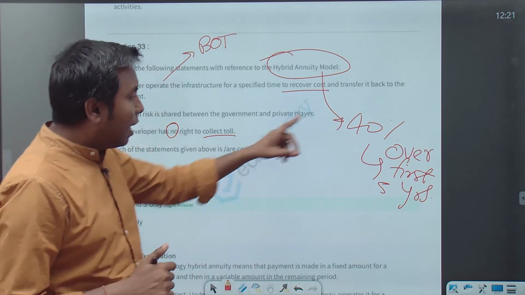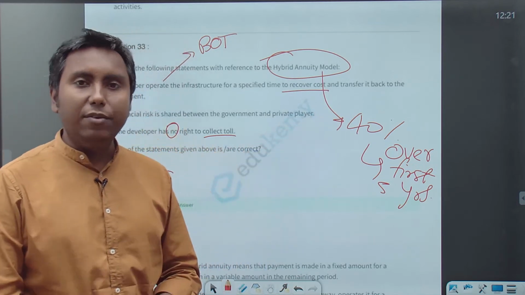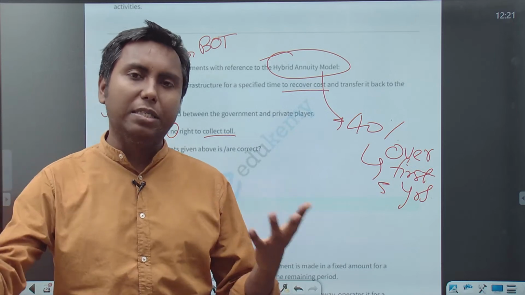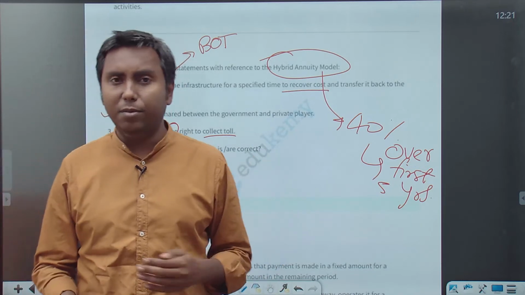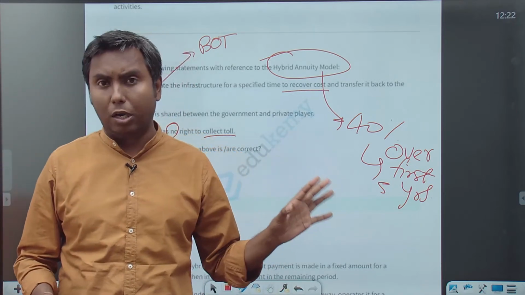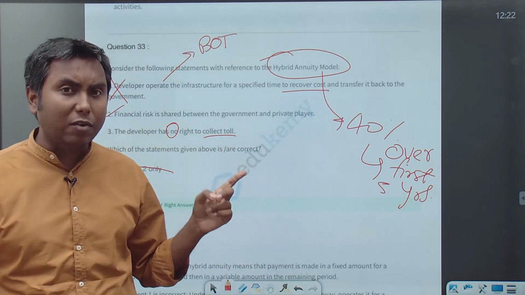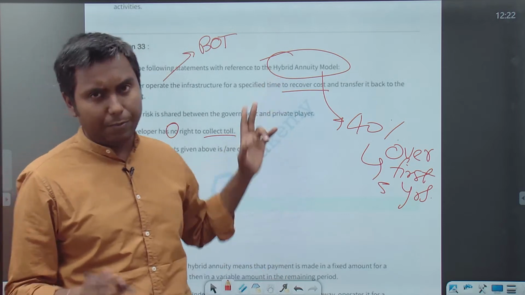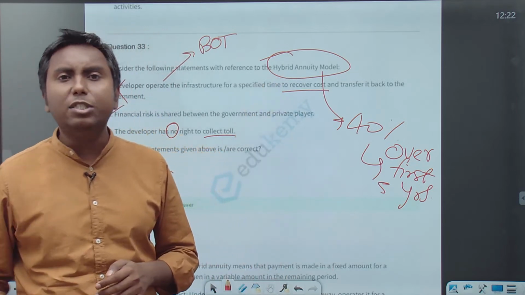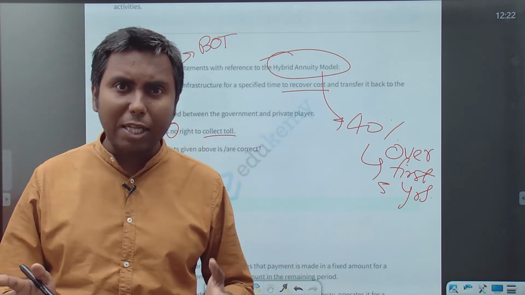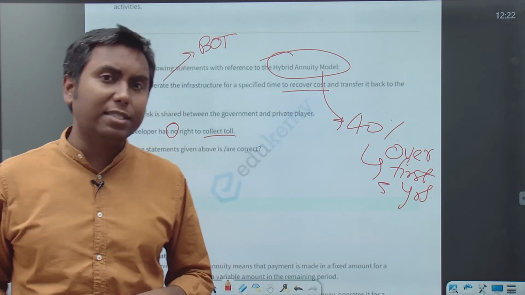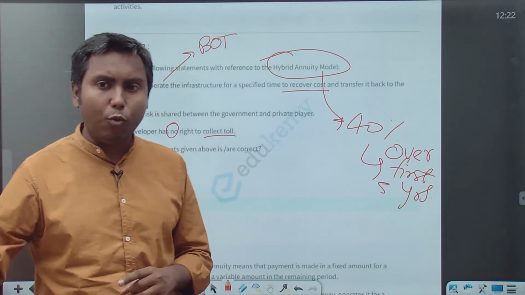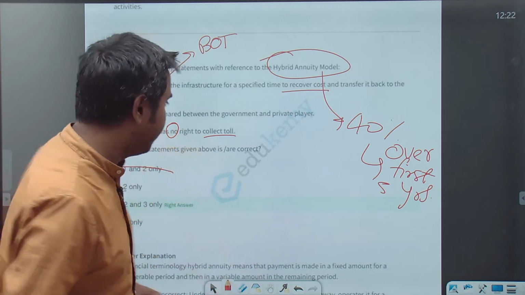And the rest of the amount is given over the coming 15 years, and the government will collect toll. So toll collection will be done by the government, and then government will pay the private player over the next 15 years. It is clear that toll collection is not done by the private company; that is the government's work.